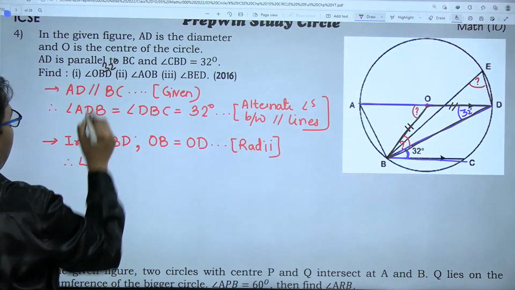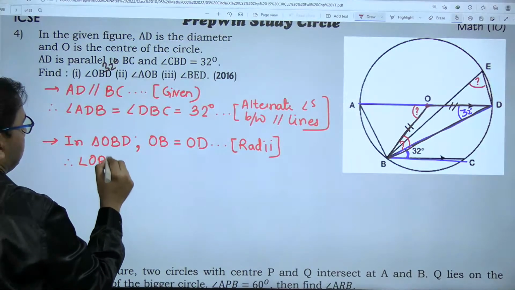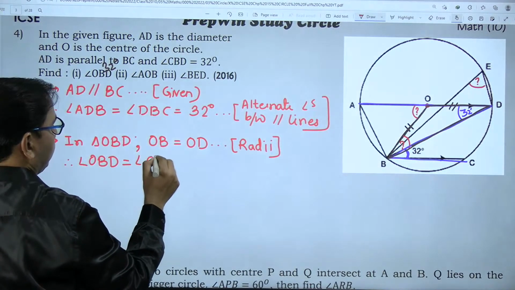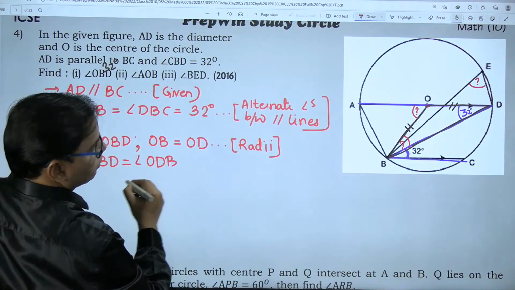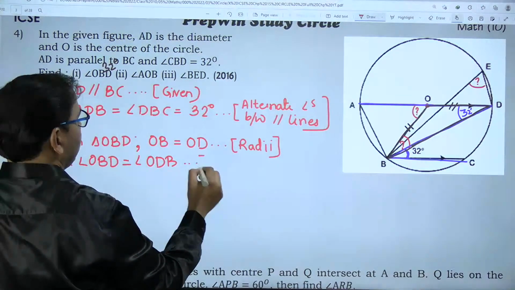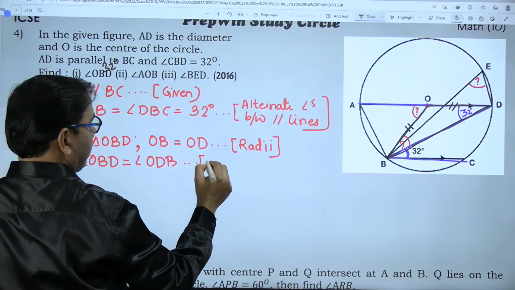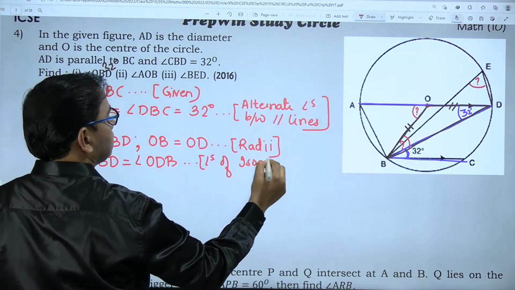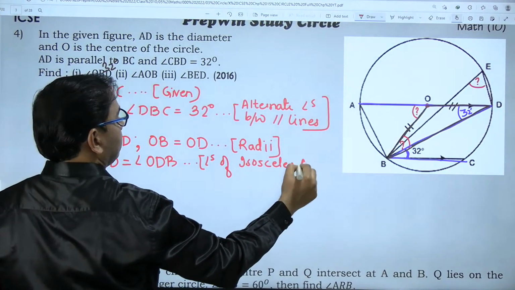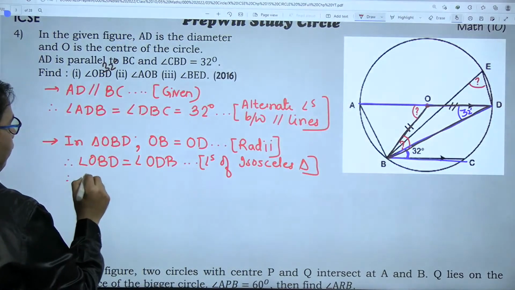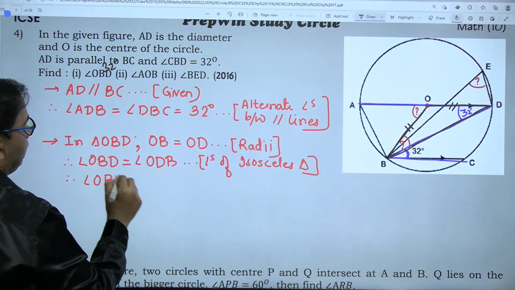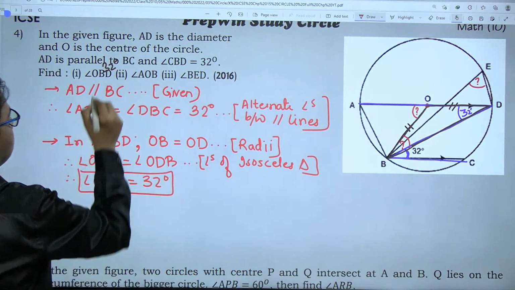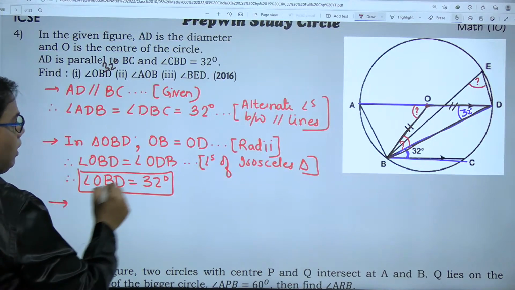Therefore, angle OBD is equal to angle ODB. Why? Angles of an isosceles triangle. Therefore, angle OBD is 32 degrees. This is my first answer.